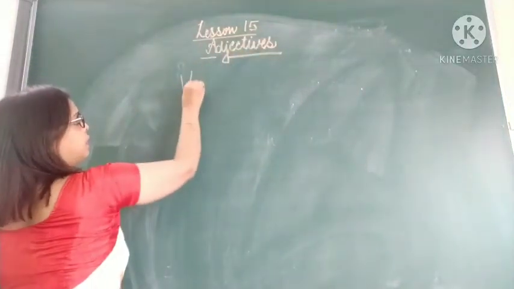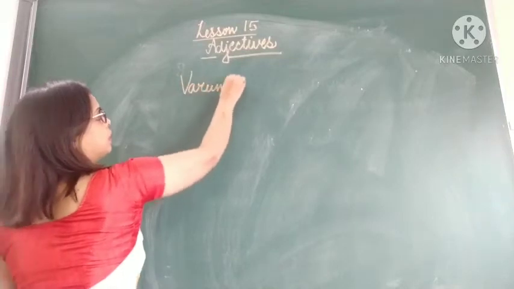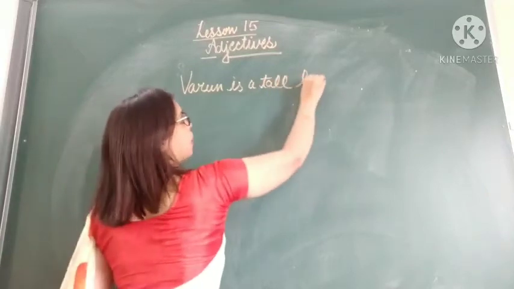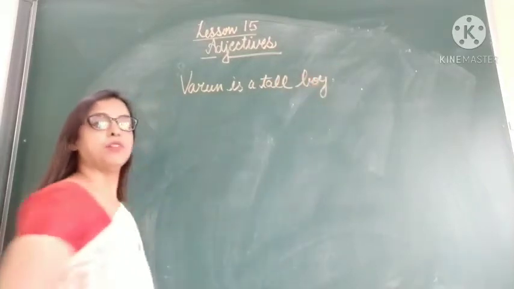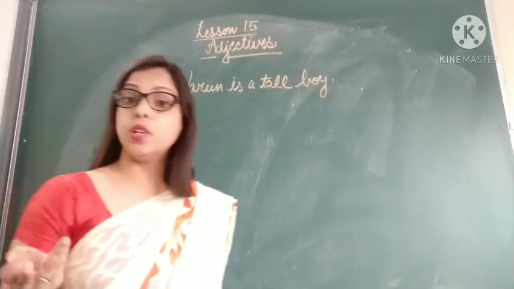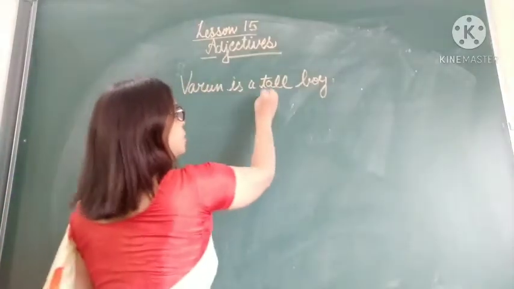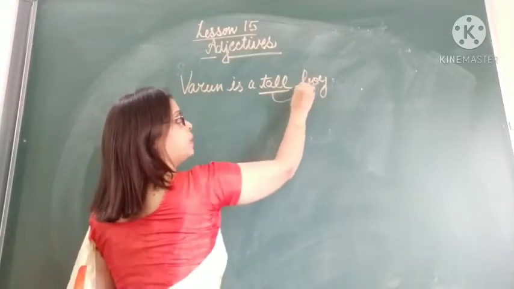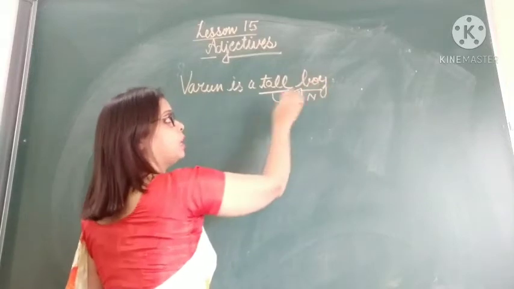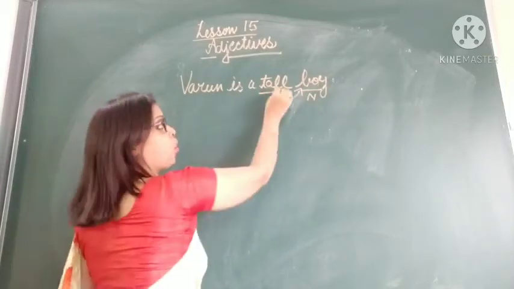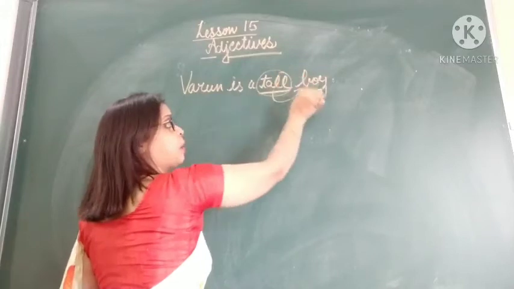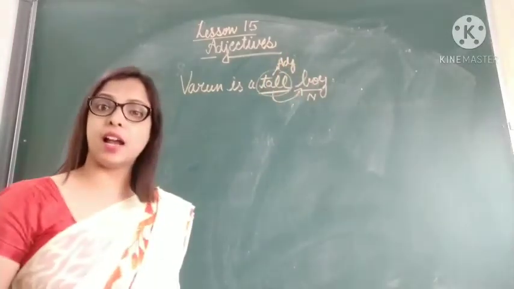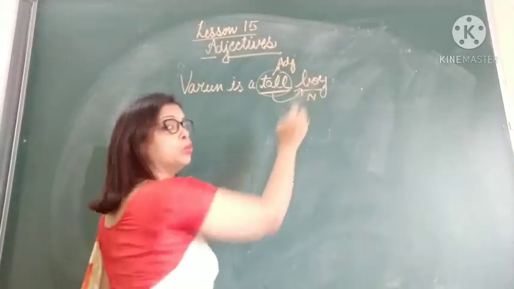If I say, Varun is a tall boy. Now, which kind of boy is Varun? Varun is a tall boy. So this word tall is describing the noun boy. Which kind of boy? Tall boy. So this word is describing a noun. So this is an adjective. Tall is an adjective and it is describing the noun boy.